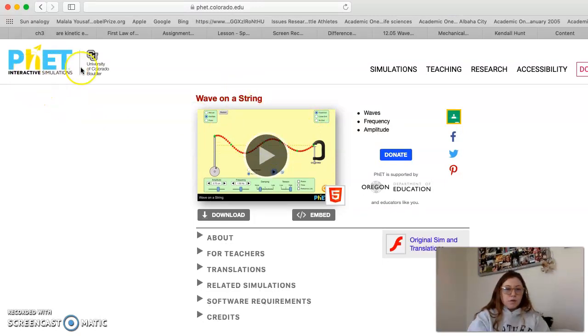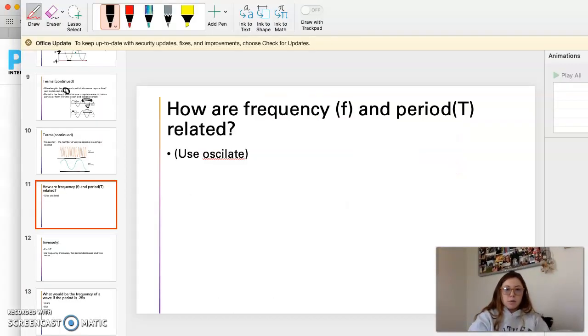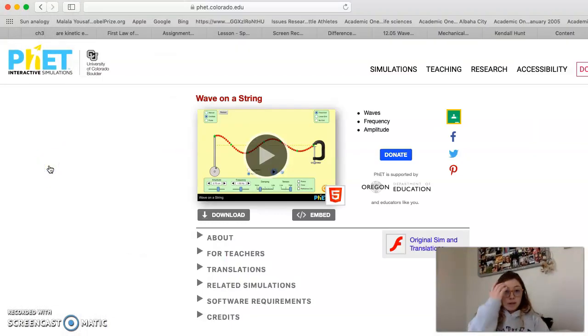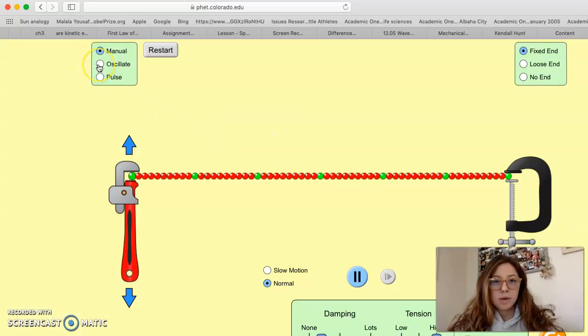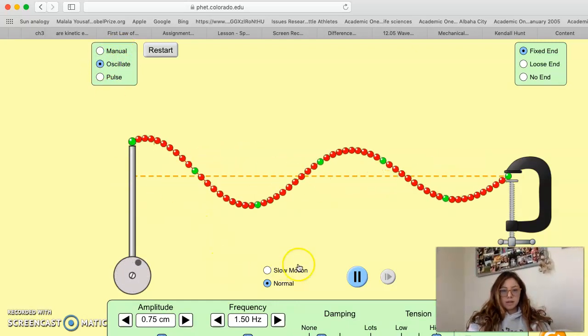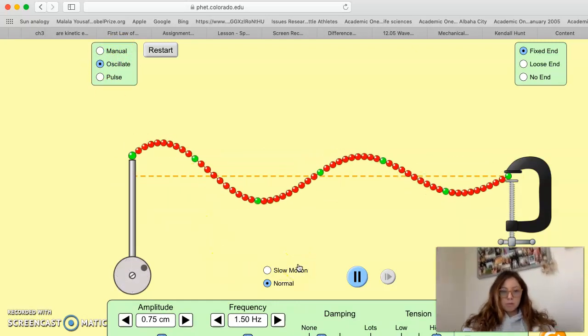So we'd go on PhET, and then wave on a string, and then here we go. So we're going to be exploring how frequency and the period are related, okay? Got this pulled up, and I'm going to use oscillate because that seems to be the most beneficial for this one.